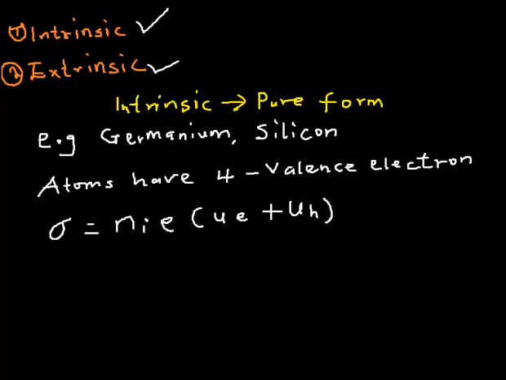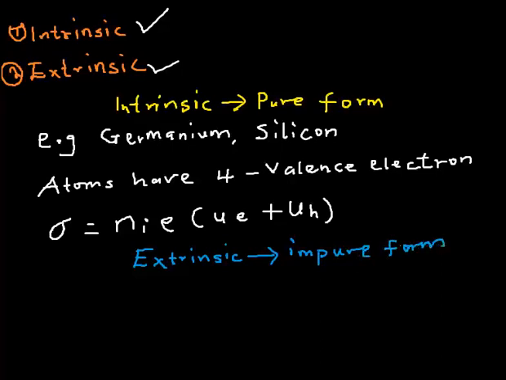Now we discuss the next type of semiconductor, which is the extrinsic semiconductor. Extrinsic semiconductors, as the name implies, are impure semiconductors. They are in their impure form. Why are they impure?